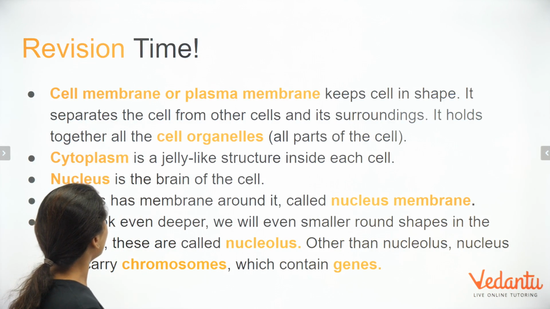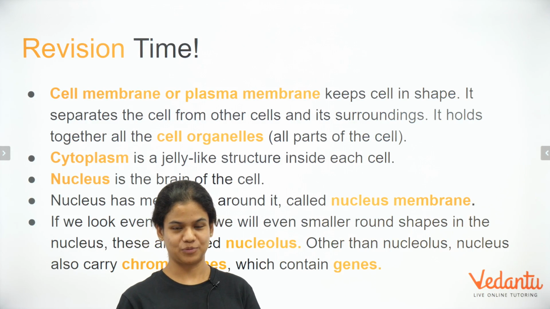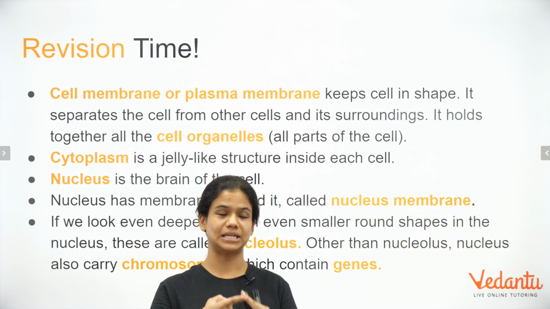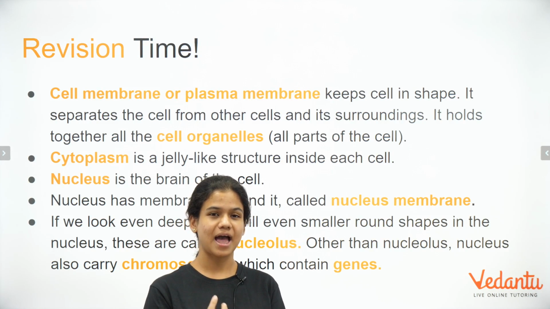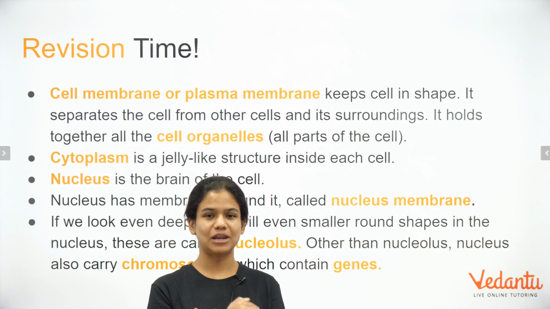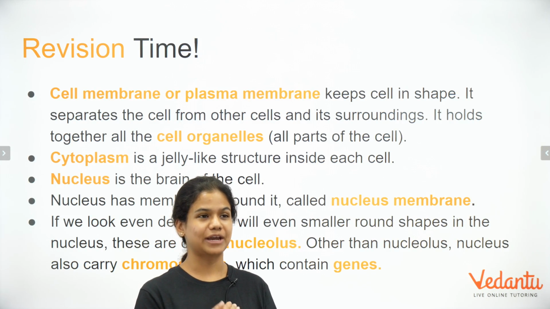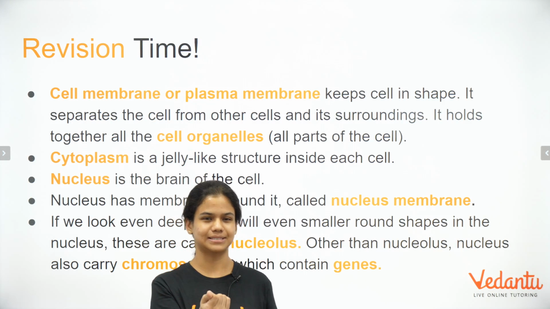Alright, the first thing that we learned about was the cell membrane or the plasma membrane, right? It does three very important things. It helps to keep the cell in shape, right? It protects it from its surroundings and other cells. And third, it helps to keep the cell organelles all together. Cell organelles are nothing but the parts of the cell. Alright. Cytoplasm is the jelly-like structure that's present inside the cell.